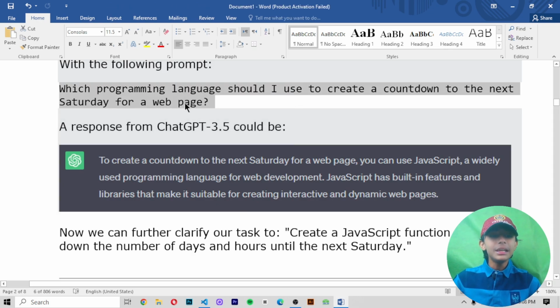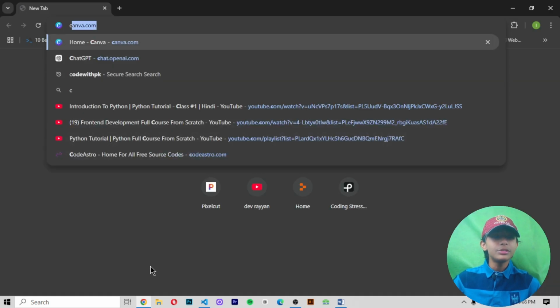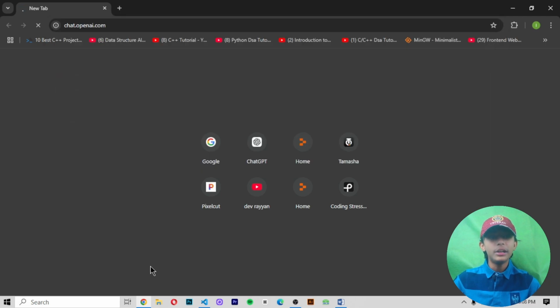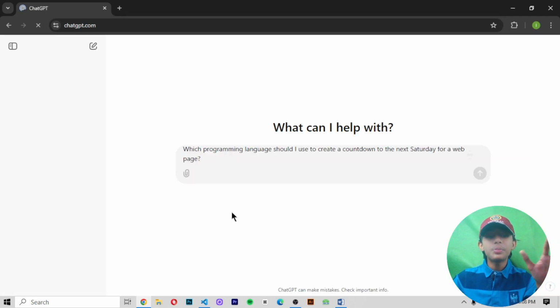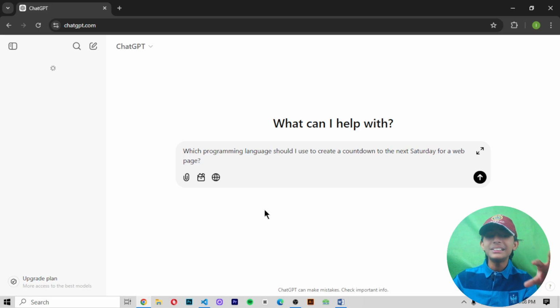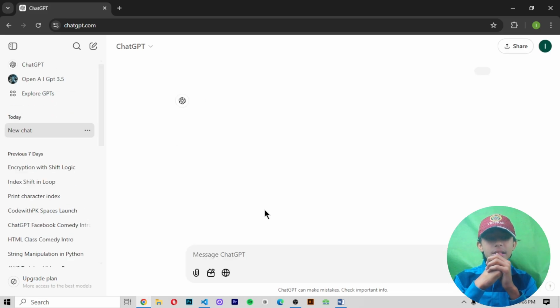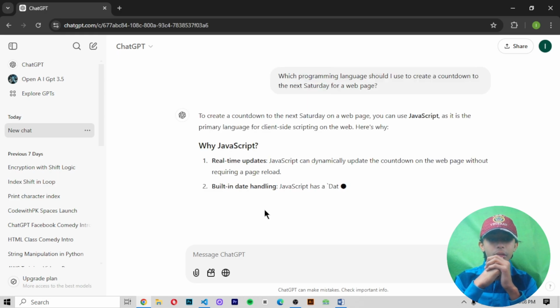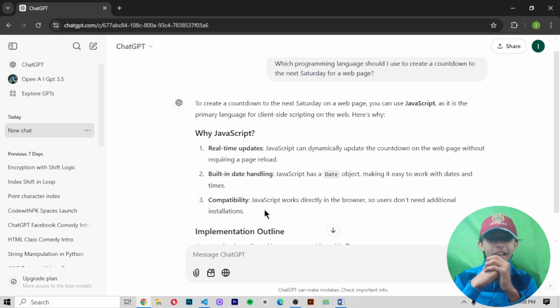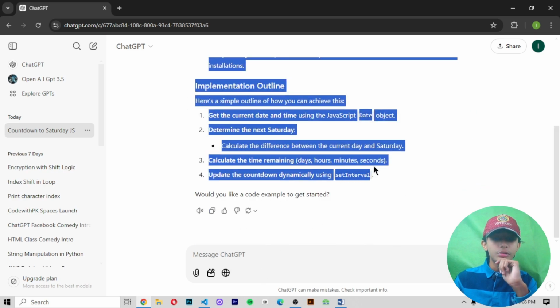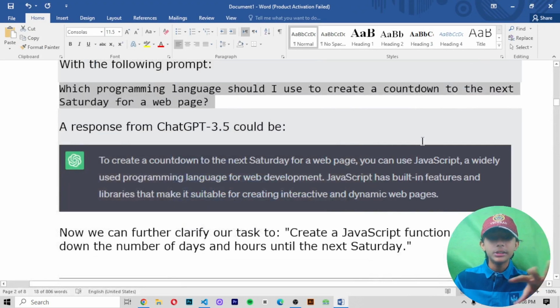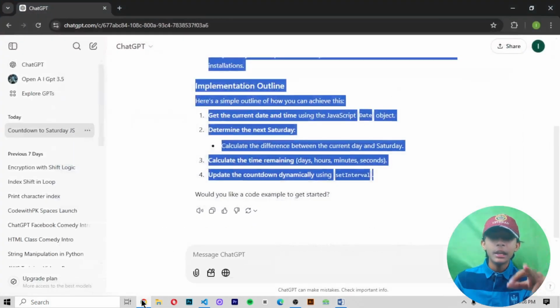So let me see which type of output it is giving me. Let me open chatgpt.openai.com, and I am writing this prompt in ChatGPT, and let's see the output. Now it has started giving me the output. Now it is giving me JavaScript. Here you can see why you use JavaScript and all these things. This is different in the diagram, and here it is also different.